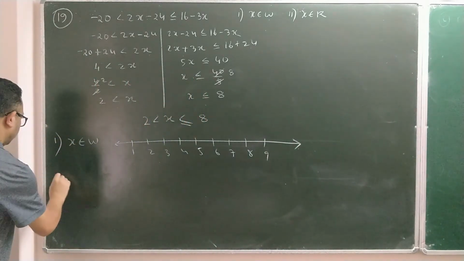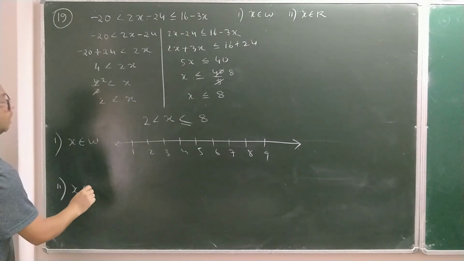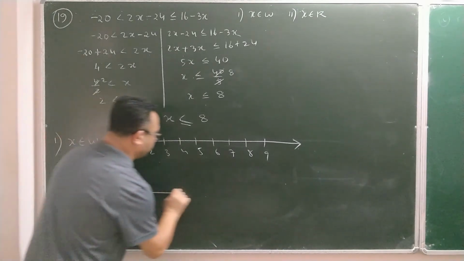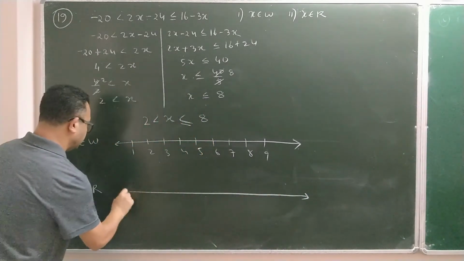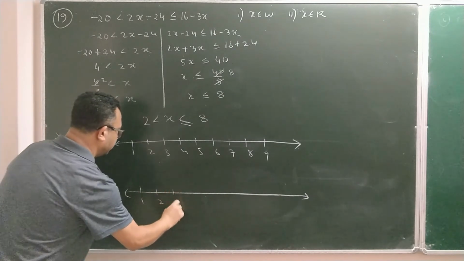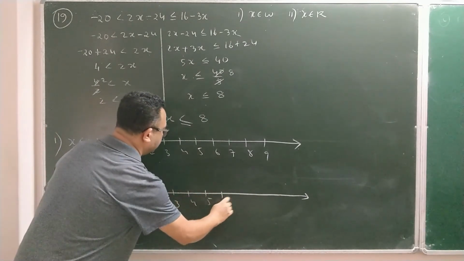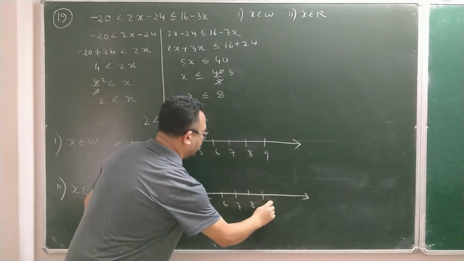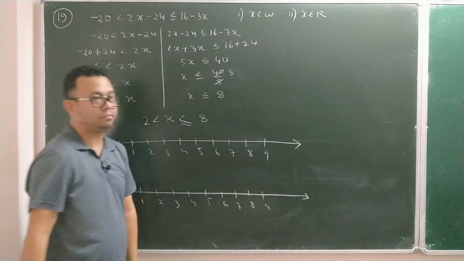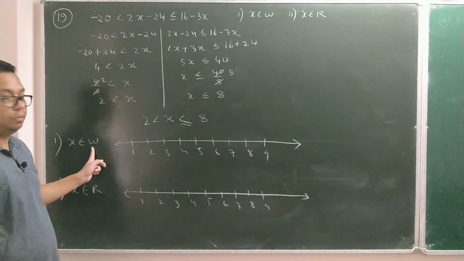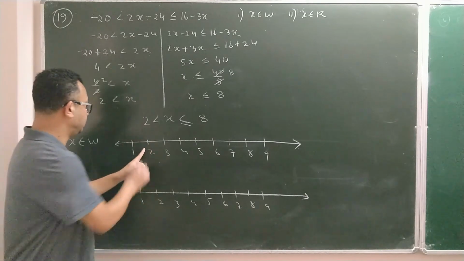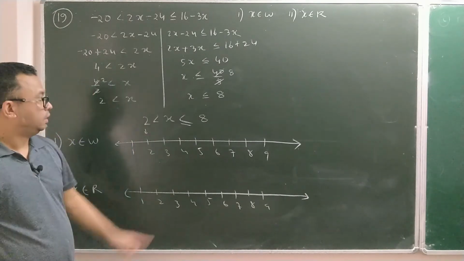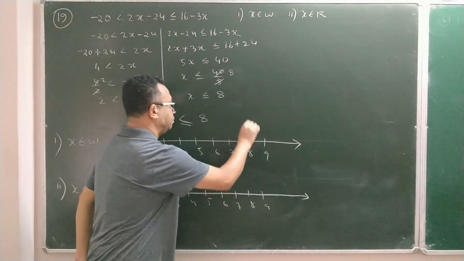And here I'll make the other number line where x belongs to R. So the same kind of number line I'm going to make now here. So then 1, 2, 3, 4, 5, 6, 7, 8, 9. Since x belongs to W, I would suggest that 2 is here, so make an arrow here too. 8 is there, make an arrow.